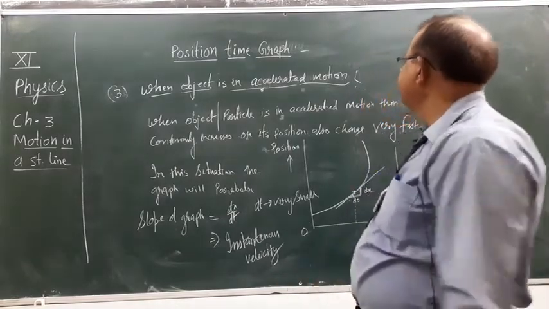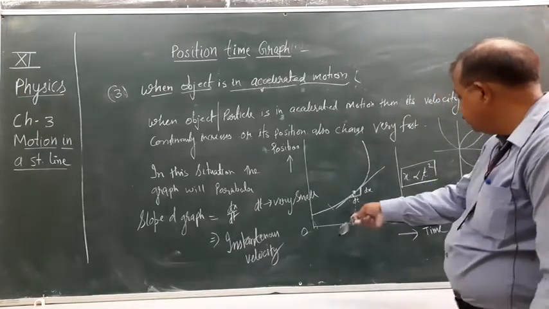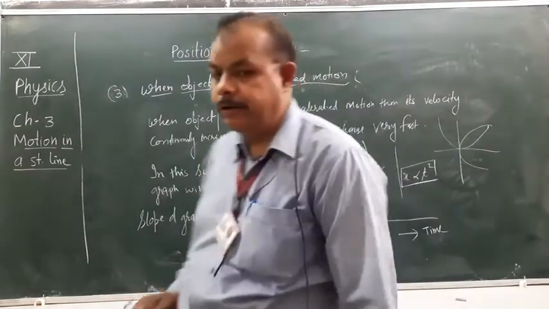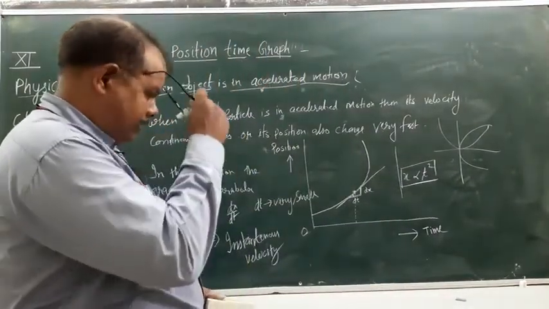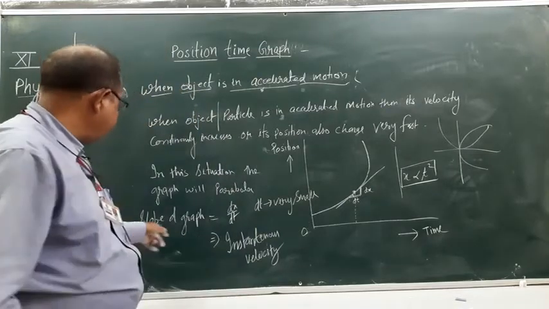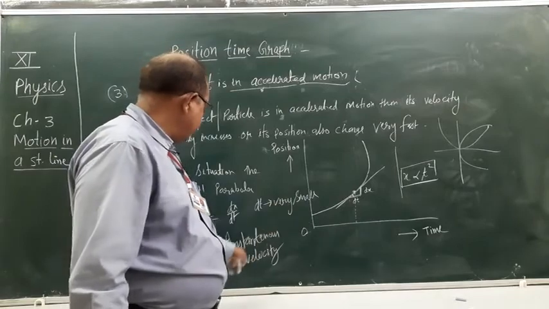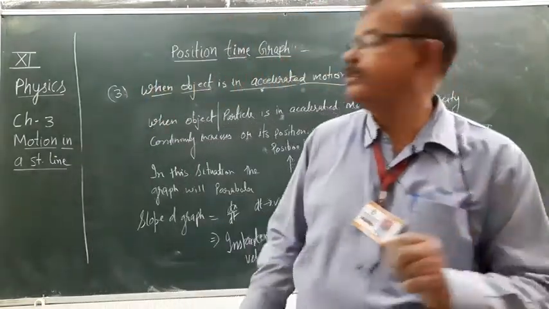When an object is in accelerated motion, the graph is parabolic, and the slope of the graph shows the instantaneous velocity.